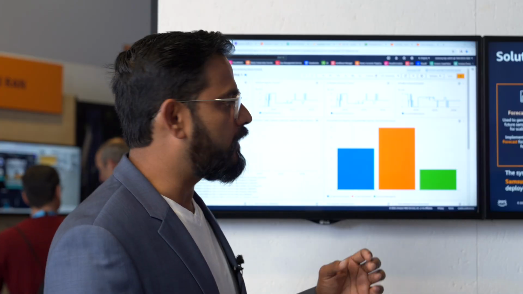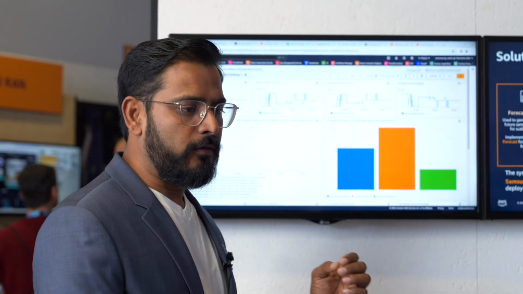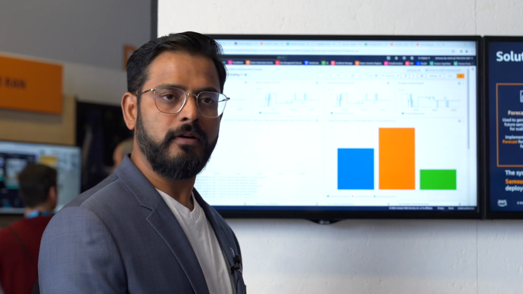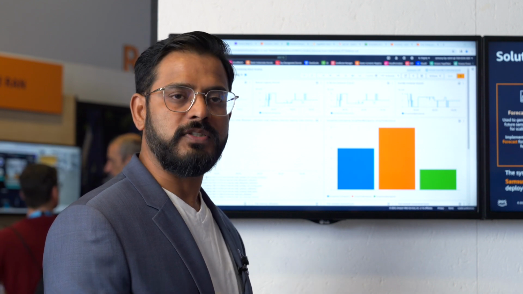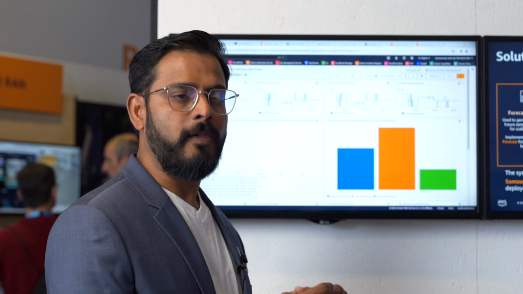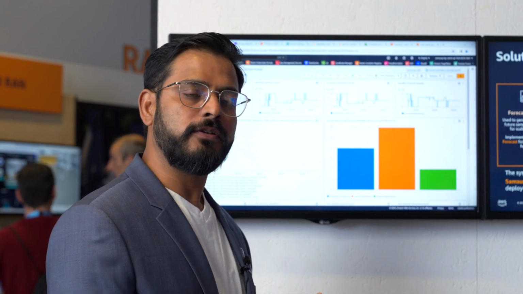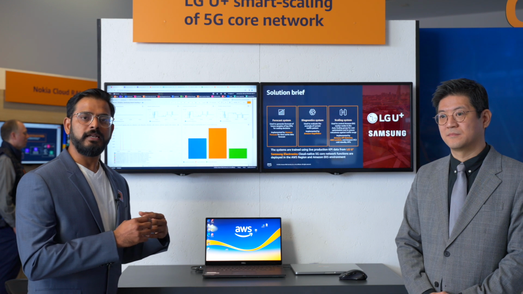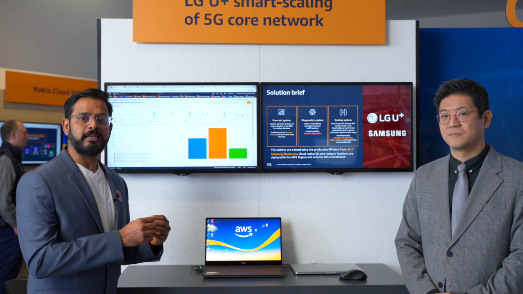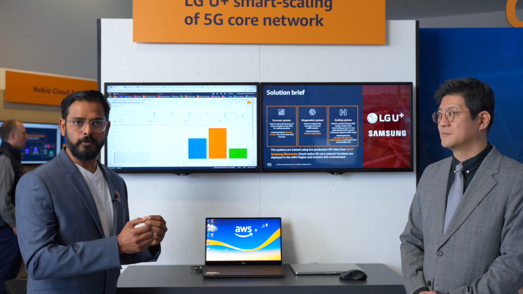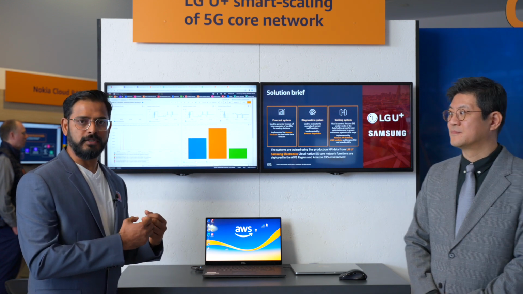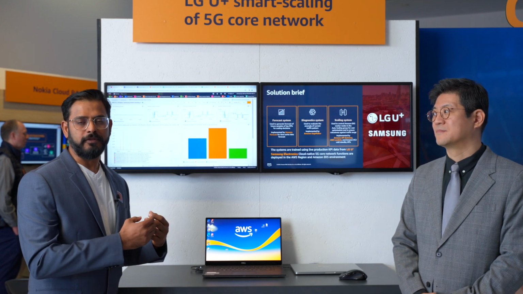In this particular demo, we are taking the real traffic data from the core, and we are streaming it to simulate the real-time systems, and using that to do forecast. We have also developed an anomaly detection model on Amazon SageMaker, and the streaming data is hitting an endpoint that has been deployed, and we are getting real-time anomaly scores of the traffic.